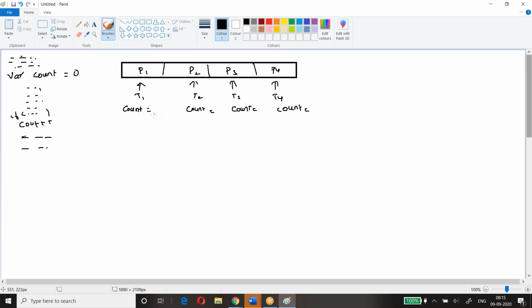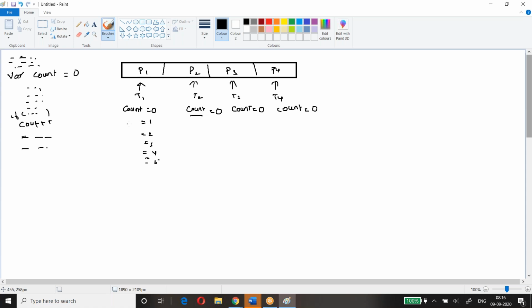What will be the count at task 1? 0. Task 2 also 0. Task 3 also 0. Task 4 also 0. And task 1 incremented by 1, 2, 3, 4, 5. What will be the count value here?